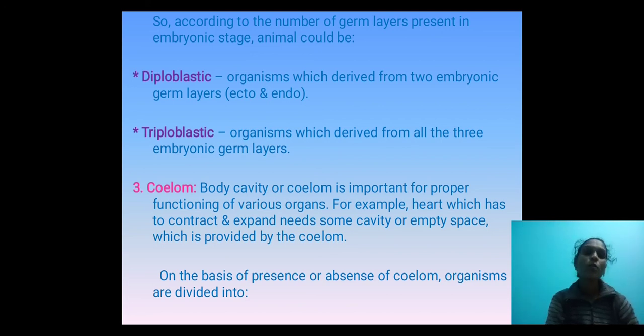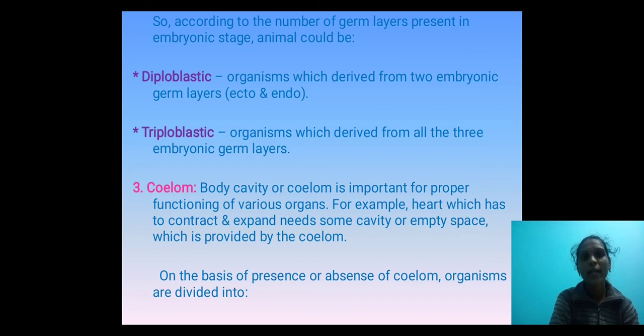Okay. Next come to the third characteristic, that is coelom. Body cavity, or coelom, is important for the proper functioning of various organs. Coelom is present inside the body. For example, the heart, which has to contract and expand, needs some cavity or empty space, which is provided by the coelom.